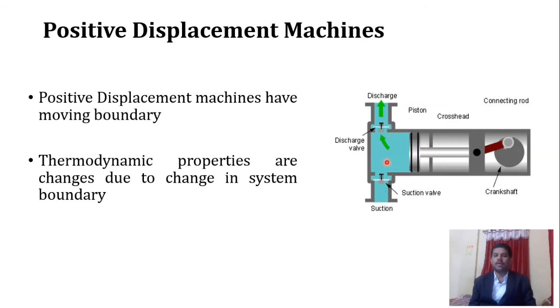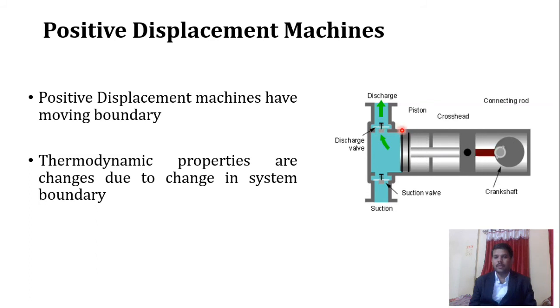So the air is entrapped in this cylinder, and its pressure rises. As pressure rises, it is discharged from this discharge valve at a high pressure. Here we have the transfer of energy from mechanical to the pressure energy of the air.